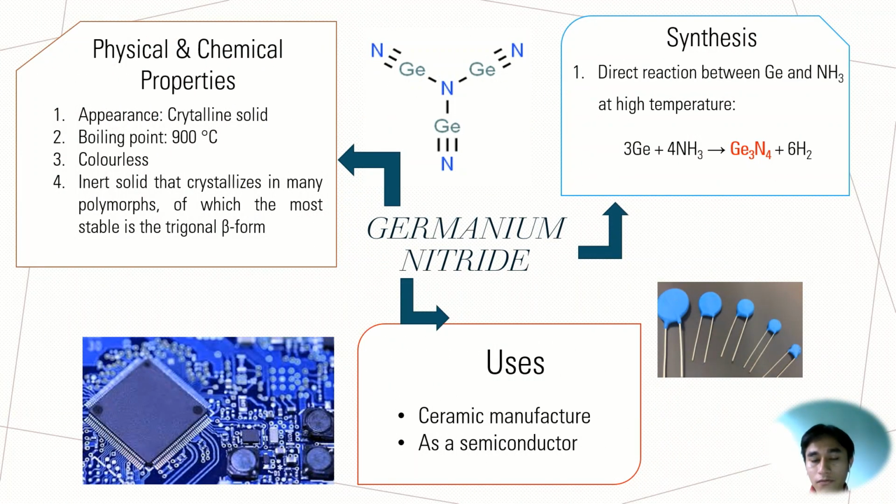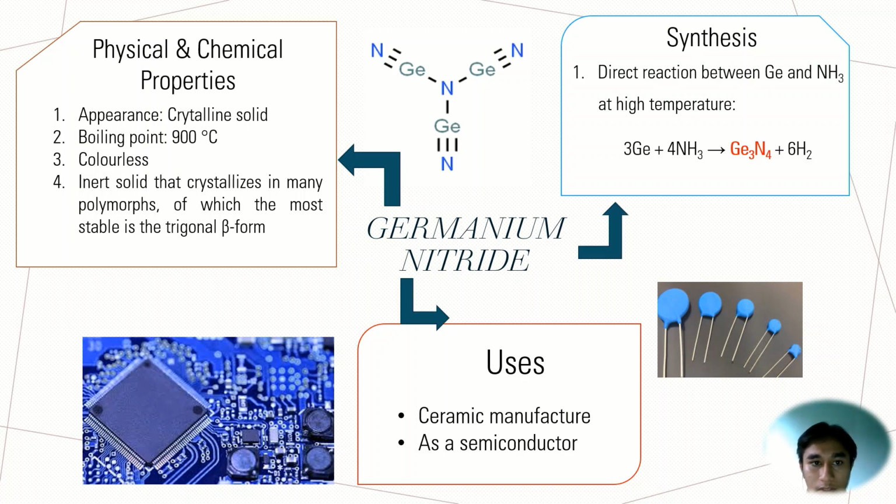The general formula for germanium nitride is Ge3N4. Germanium nitride can be produced by the direct reaction between Ge and ammonia at a high temperature. 3 mole of germanium will react with 4 mole of ammonia and produce germanium nitride and 6 mole of hydrogen gas.